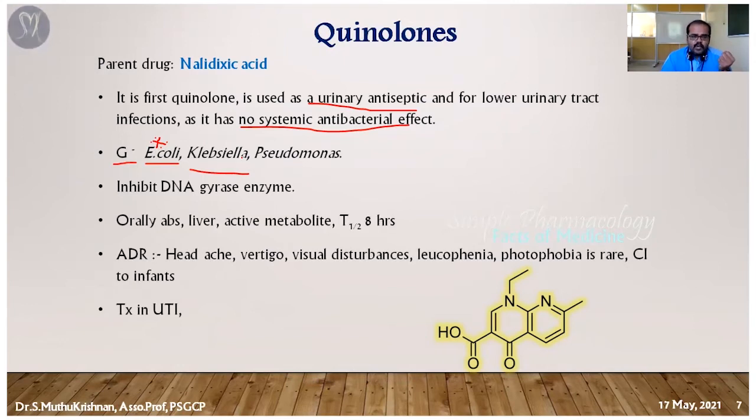Kinetics wise, it is available in tablets. Oral absorption is good. It is metabolized in the liver and produces an active metabolite. The half-life is around 8 hours. Some common ADRs are headache, vertigo, visual disturbances, and blood dyscrasias, particularly affecting the leukocytes, producing leukopenia. Photophobia is very rare. It is contraindicated in infants; it is not prescribed for infants. Treatment wise, it is mostly used for urinary tract infection cases.